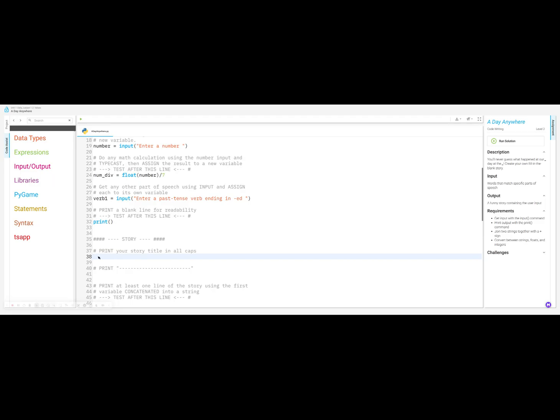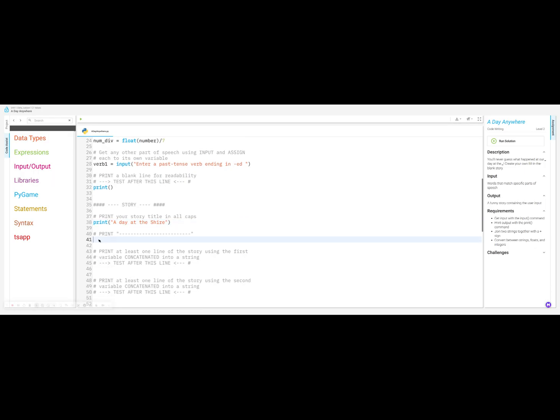So right here, we're going to print the story in all caps. So print, and I'm not going to do a day at the beach. I'm going to call it a day at the Shire. I don't know. Okay, and then we're going to print a dotted line. Don't forget your quotation marks. Don't count these dots. Just throw some dots in there. It's just a separation. And then down here, we're going to print at least one line of the story using the first variable concatenated into a string.